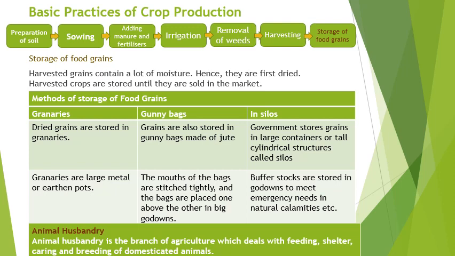Next is silos. Government stores grains in large containers or tall cylindrical structures called silos. Buffer stocks are stored in godowns to meet emergency needs in natural calamities, etc.